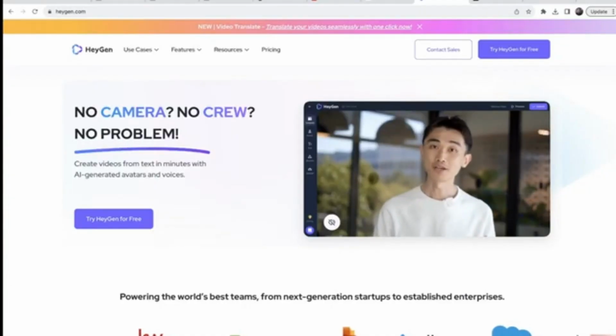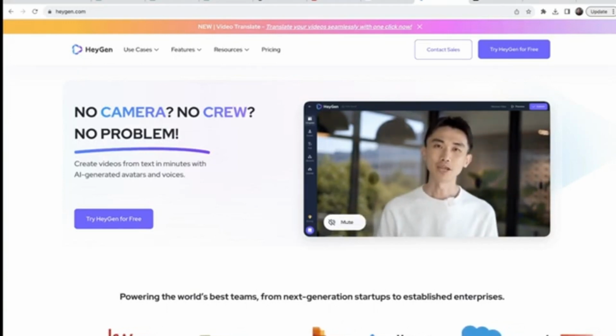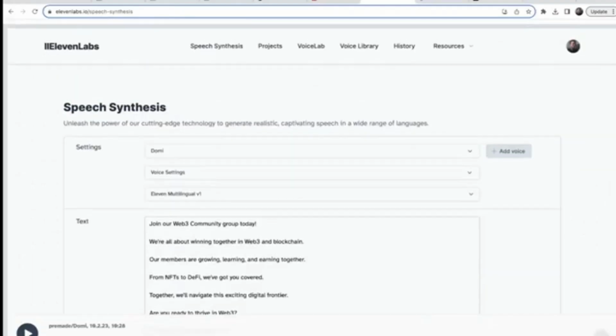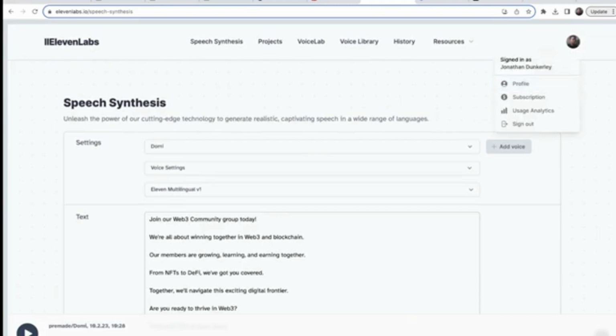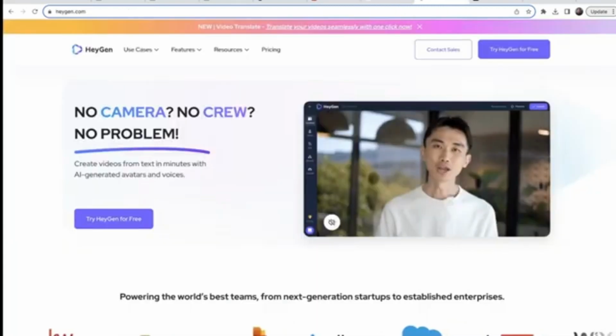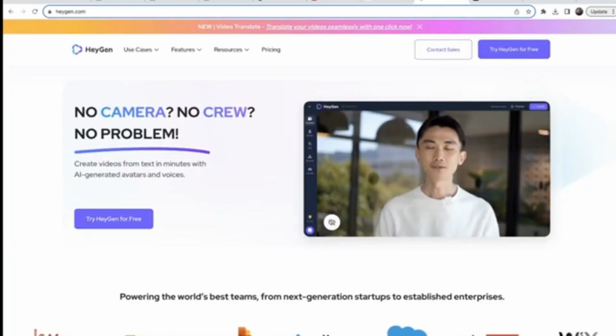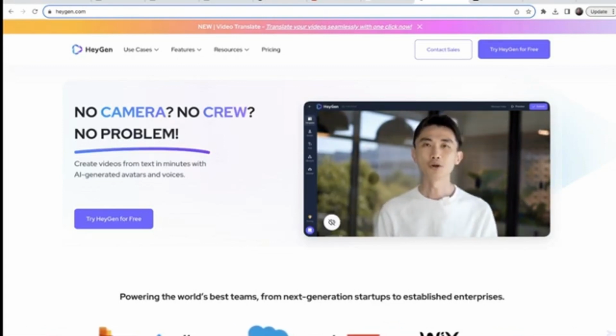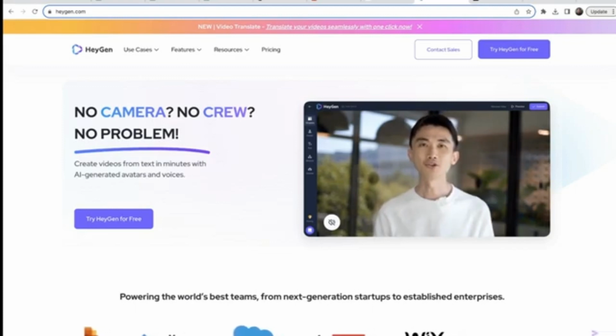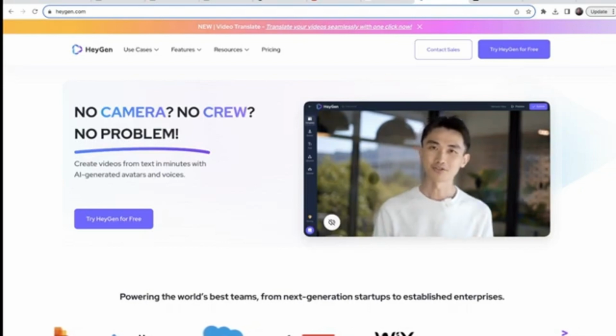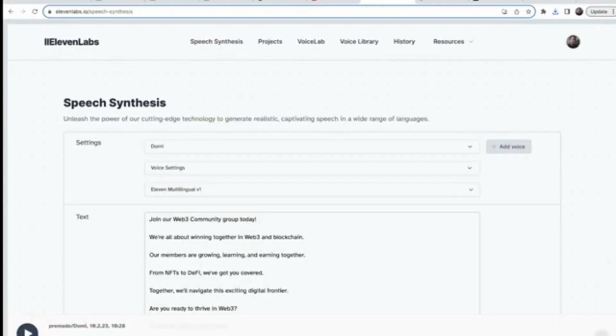And one other optional thing that you could do is you could go to platforms like HeyGen and create a virtual avatar like this that looked very, very real. You could even go over to 11 Labs, and if you go up to their top right corner, you can go to Profile, you can grab your API key, drop it into HeyGen, and even clone yourself in these videos and use your own voice with 11 Labs. This is an optional feature, and they do charge an additional fee to do this. So if you wanted this, this is another way that you could actually have yourself in the video without actually turning on the camera.